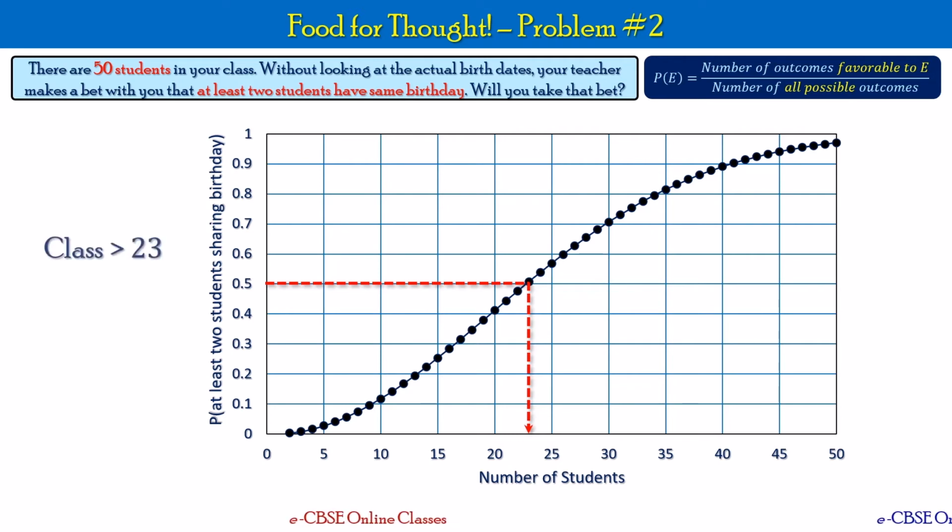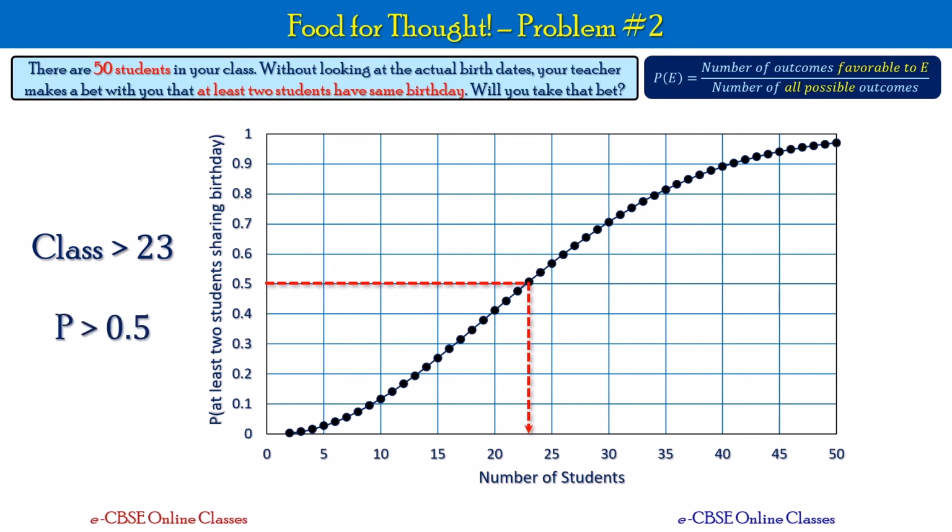Okay, as long as your class size is more than 23, your teacher has more than 50% chances of winning the bet. If you extend the graph a little bit, if you have a class size of 40 or more, there is more than 90% chance that at least 2 people have the same birthday. So if you are already having a class of 30 or 40 students, you might want to verify this fact. Okay, this is fun, right?